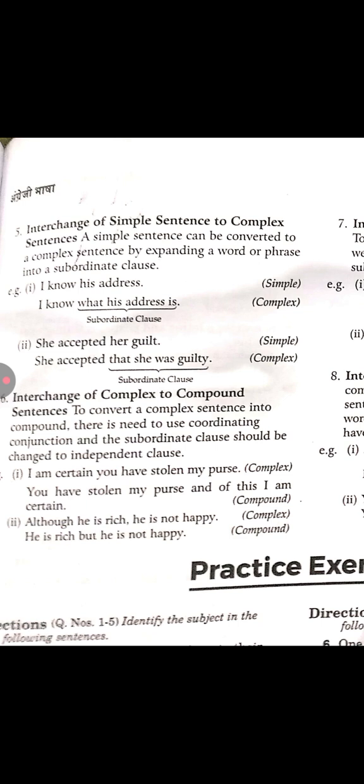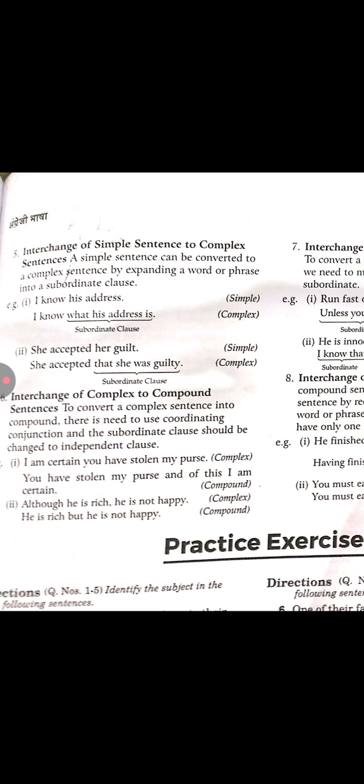Now we are going to interchange complex to compound. I am certain you have stolen my purse, which is complex. Now we change it into a compound sentence, the same sentence: you have stolen my purse, and of this I am certain. Although he is rich, he is not happy, complex sentence. And he is rich but he is not happy, compound sentence. This is a very important thing we have to study. We have to practice more about complex and compound.